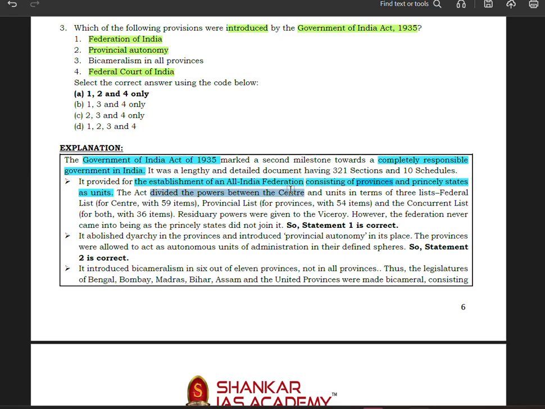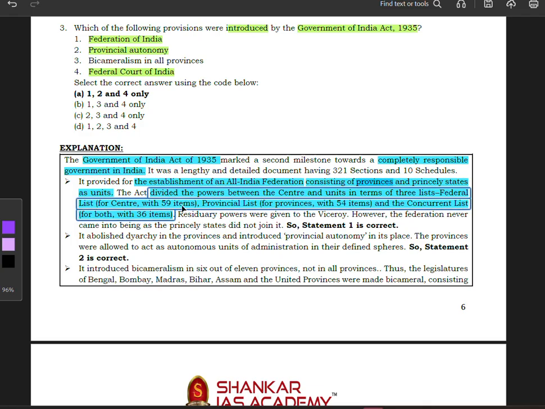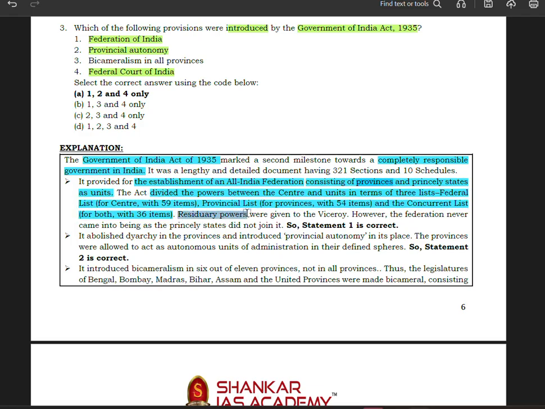The act divided the powers between the center and the units in terms of three lists: federal list, provincial list, and concurrent list. Now there is a catch: the residuary powers were given to the viceroy. However, the federation never came into being as the princely states did not join it. So the Federation of India statement is correct.